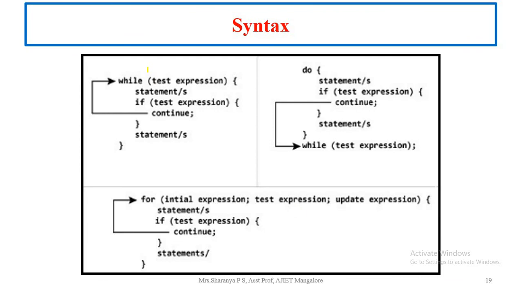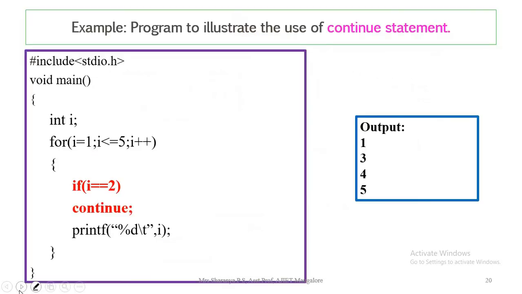If we look into the syntax here, same way as we used with the break, the continue statement is used here. The only change is, instead of break, we have used continue. What is the major difference here? The break will completely terminate the loop, whereas the continue will just terminate the current iteration and proceed with the next iteration. If we look into the example, it will be much more clear.